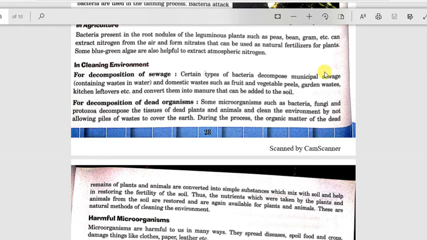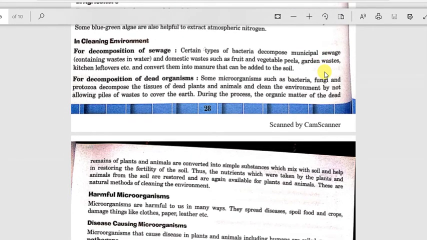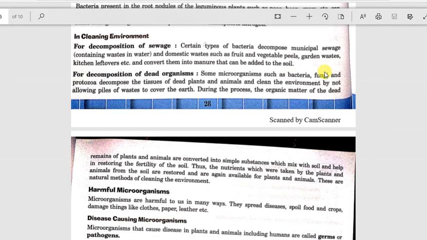These microorganisms are also useful in cleaning the environment. They help in cleaning the environment by the process of decomposition. They decompose the sewage. Certain types of bacteria decompose municipal sewage and domestic waste such as fruit and vegetable peels, garden waste, kitchen leftovers and convert them into manure that can be added to soil. If microorganisms were not there, then there would be waste and nothing would be decomposed. So they help in cleaning the environment.